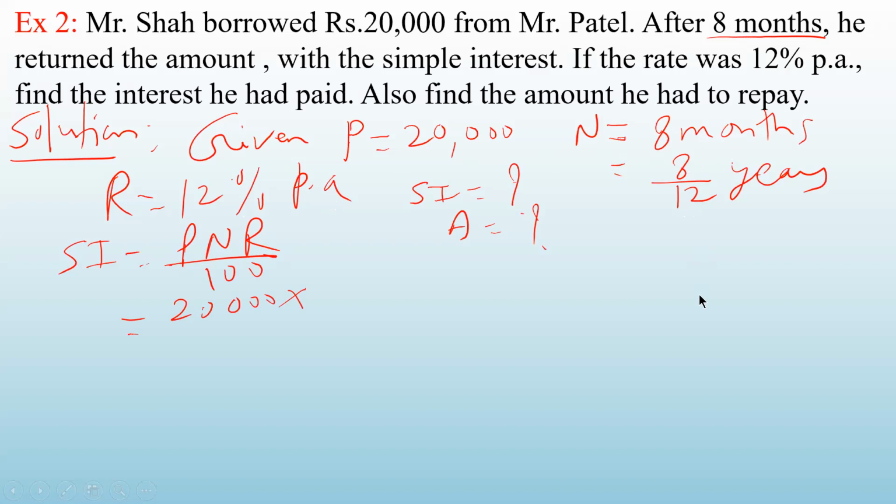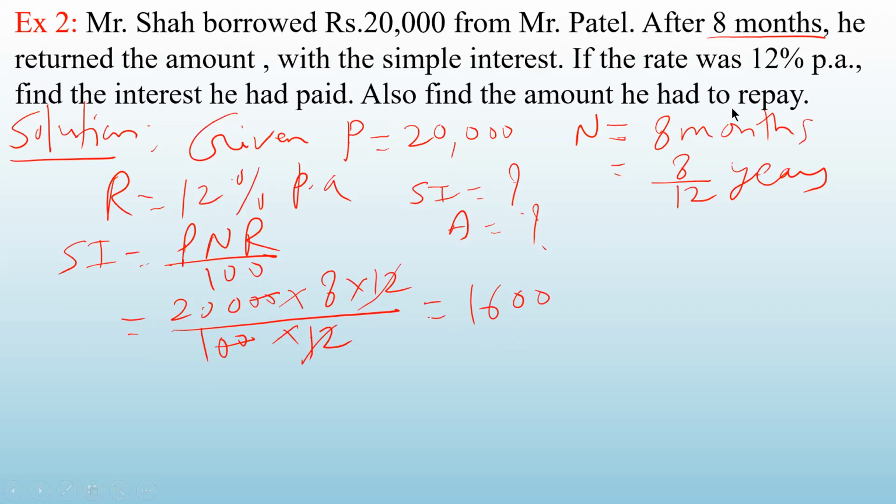There are 12 months in a year, correct? So N is 8 upon 12. And what is R? R is 12 into 100. So I've put all the values here. Okay. Now solve this. These 2 zeros will get cancelled with these 2 zeros. 12 with this 12. We will get 1600. Correct. Now, so the interest is 1600.